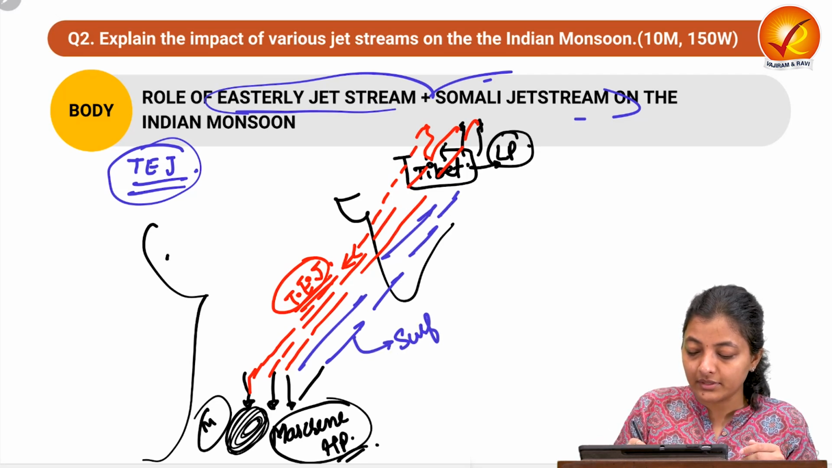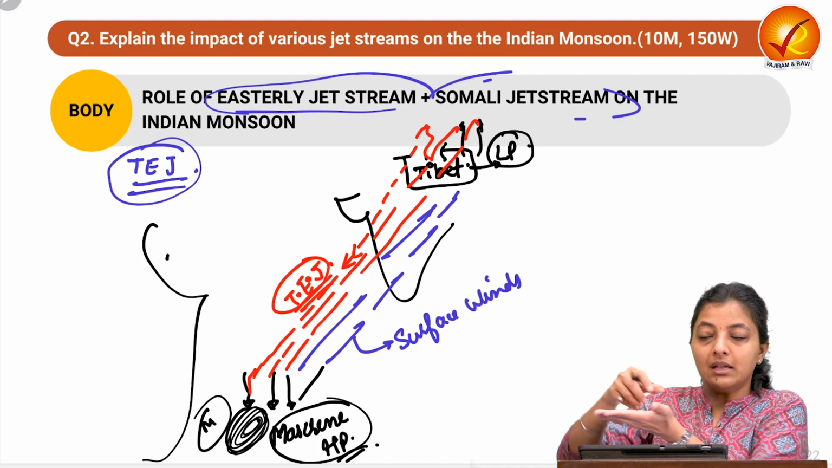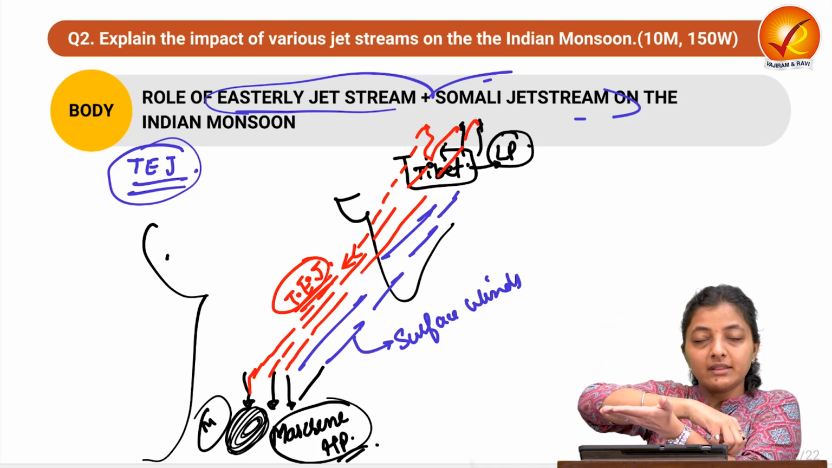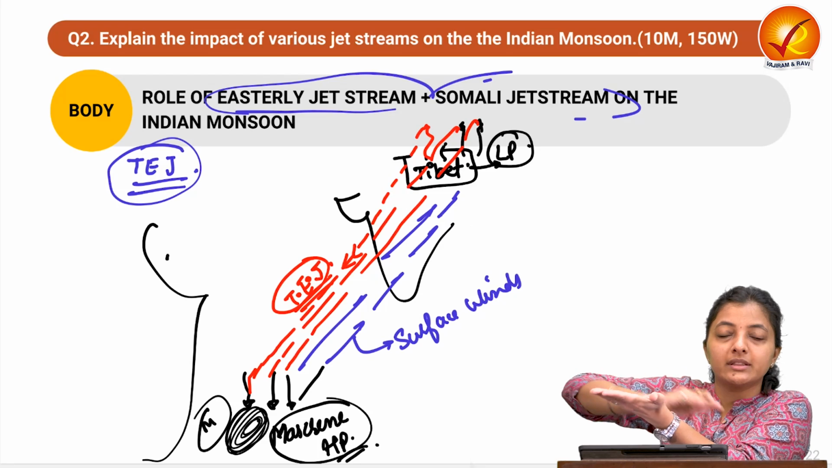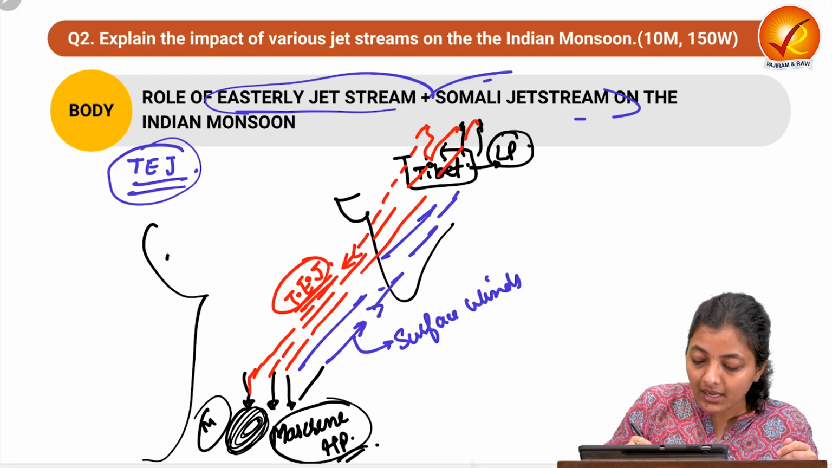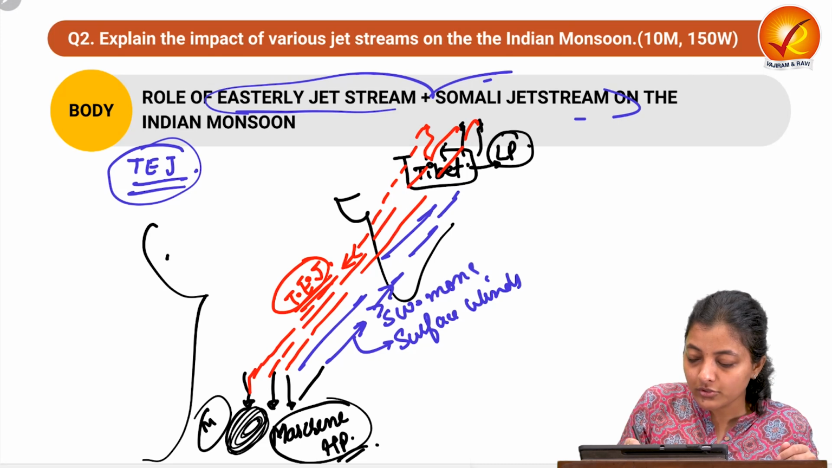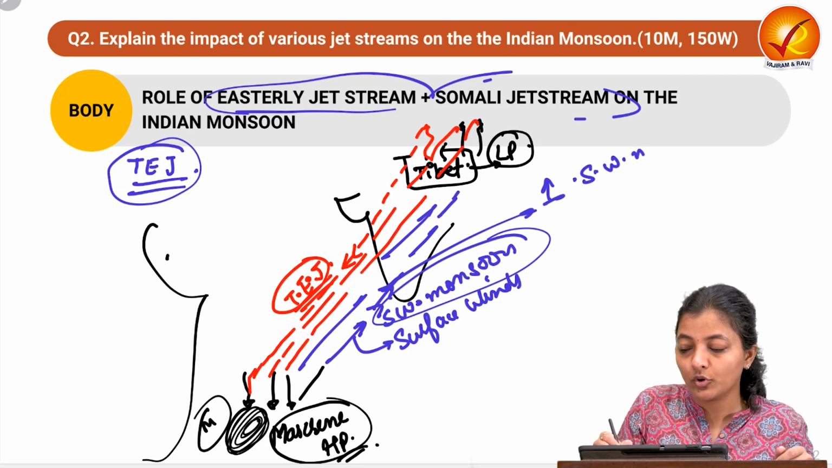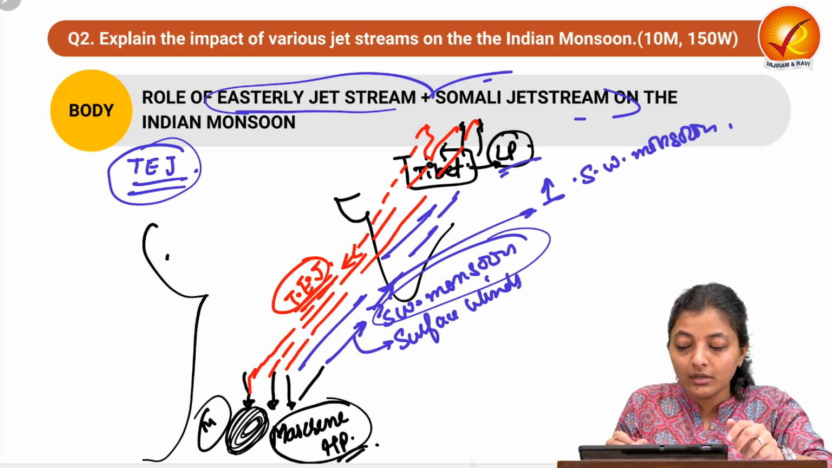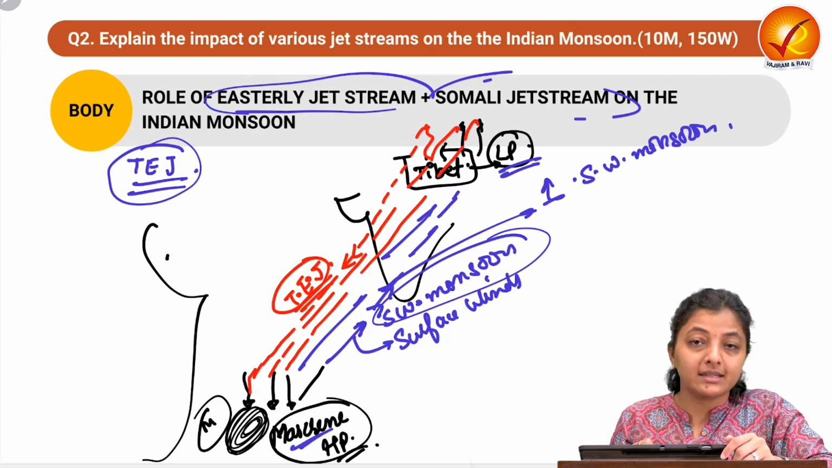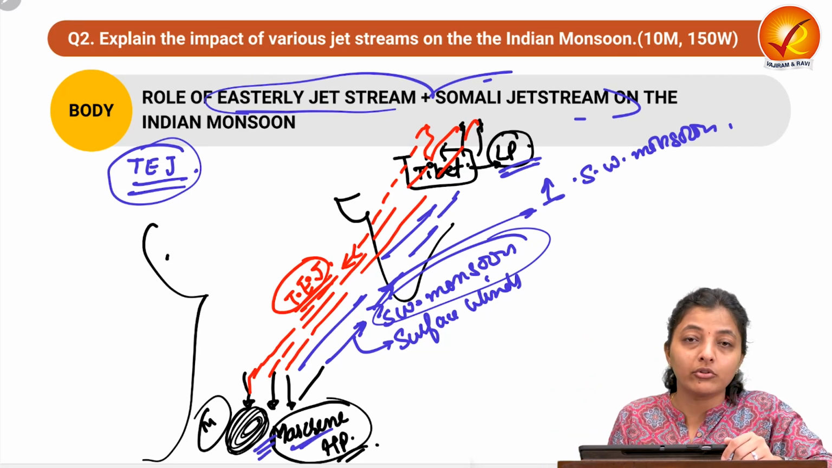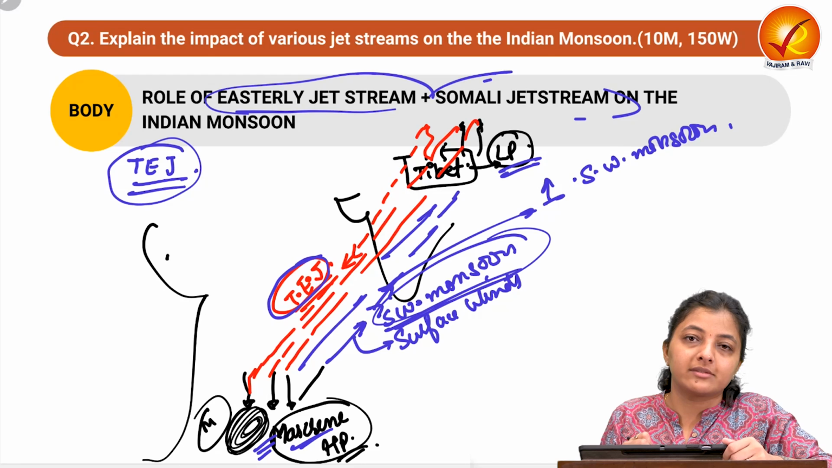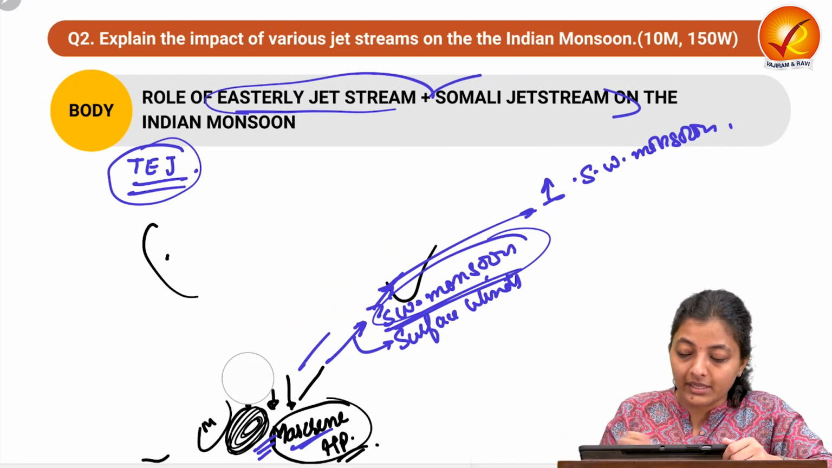These are the surface winds that move on the surface. So how is this cell getting completed? On the Tibetan plateau, air is rising, air is subsiding in the Mascarene high, and the surface winds are flowing in this particular direction. So these are the southwest monsoon winds, and these intensify the southwest monsoon winds. So the better the low pressure at the Tibetan plateau, the better the Mascarene high pressure at this particular location, the stronger the TEJ is, the stronger would be the southwest monsoon winds. So this is the role of the TEJ.